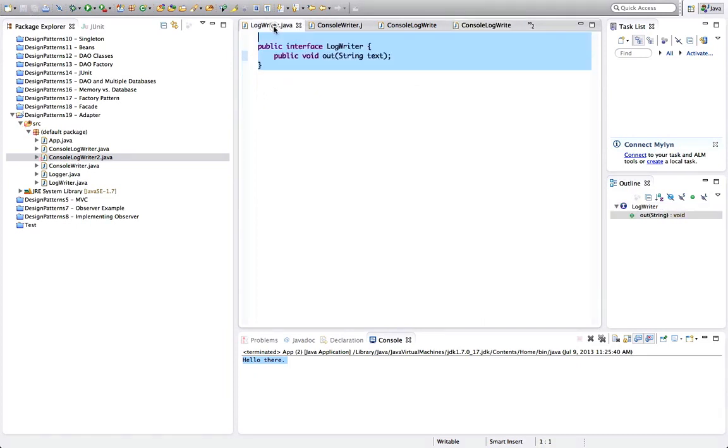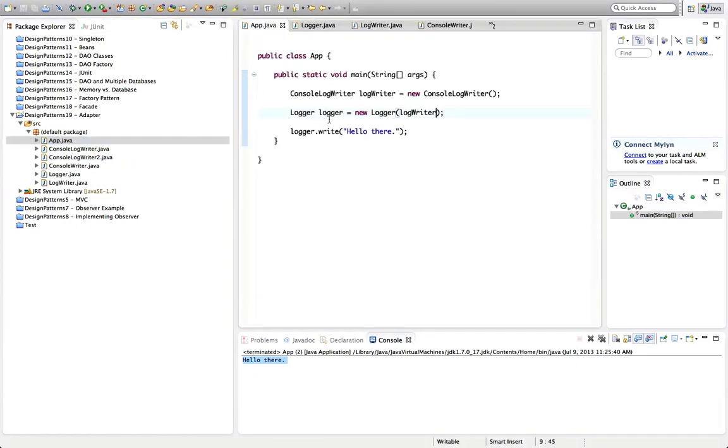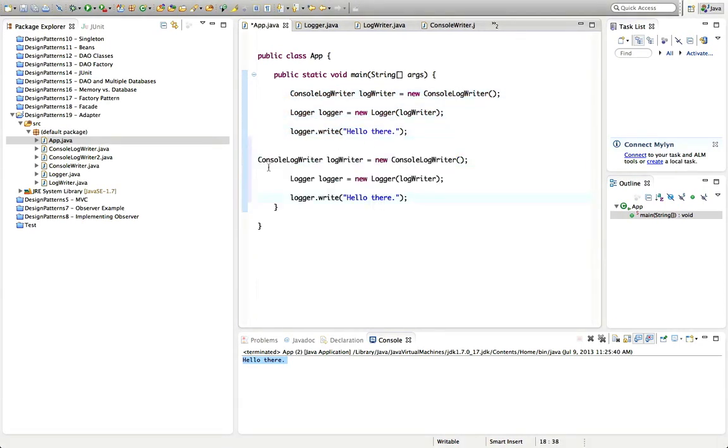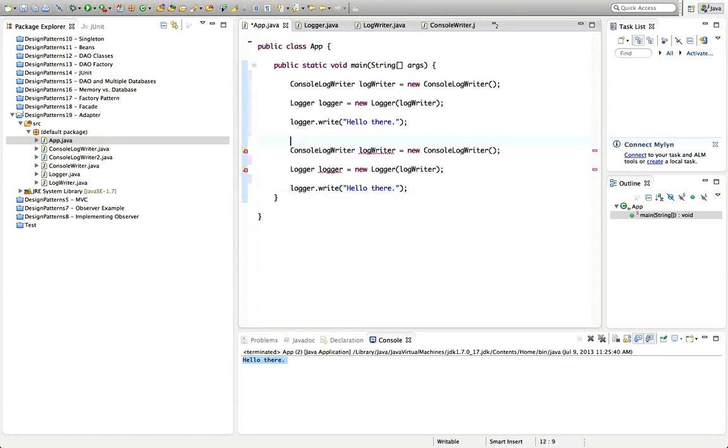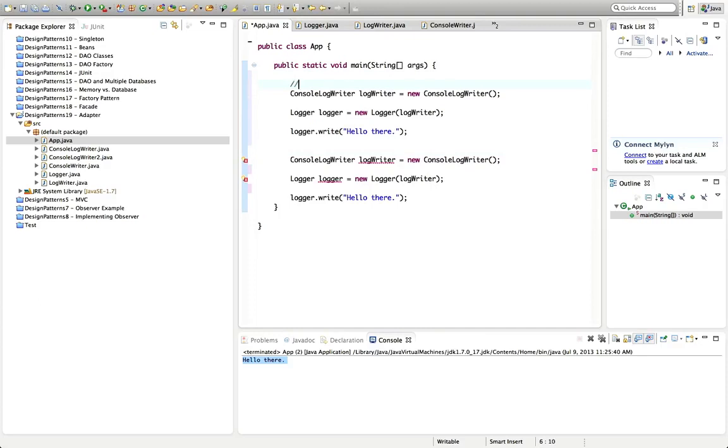Let's save that. And now again, in app.java, we could do that again. Let's copy this actually, paste it and format it. So this version here uses composition, and this version here uses inheritance, but they're both examples of the adapter pattern.